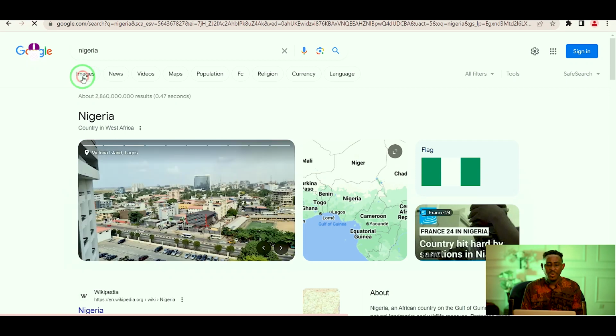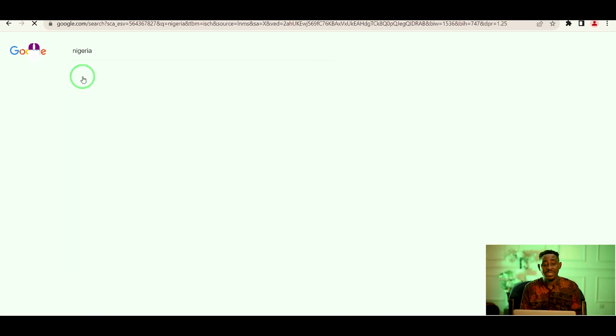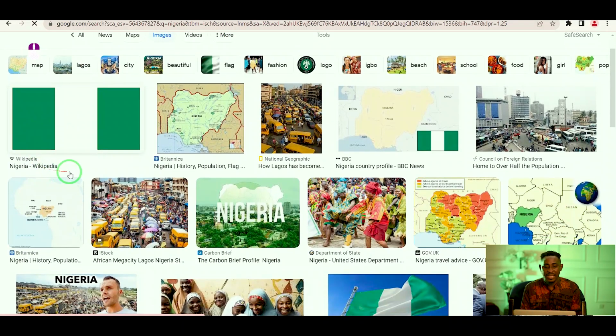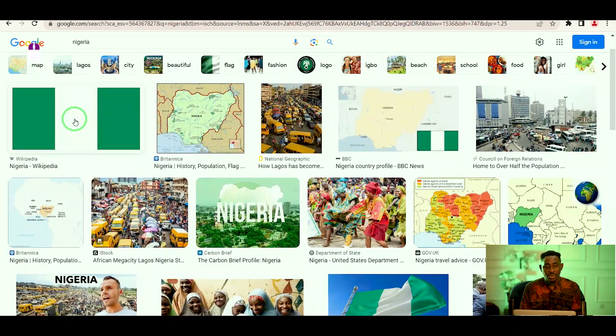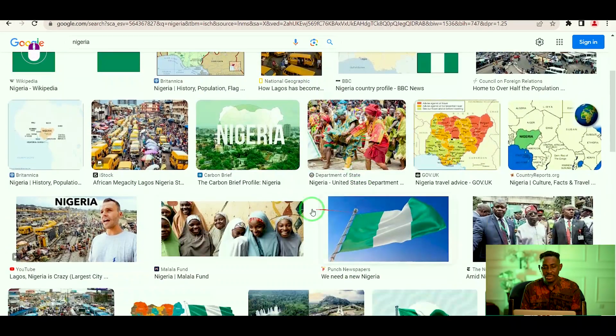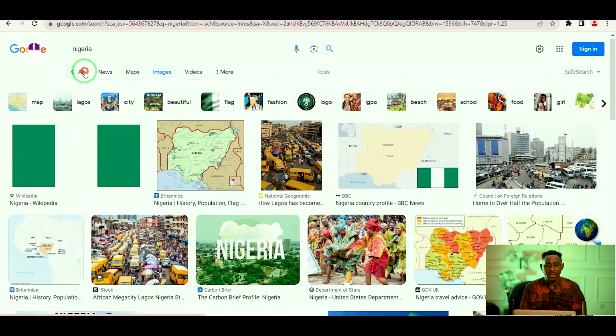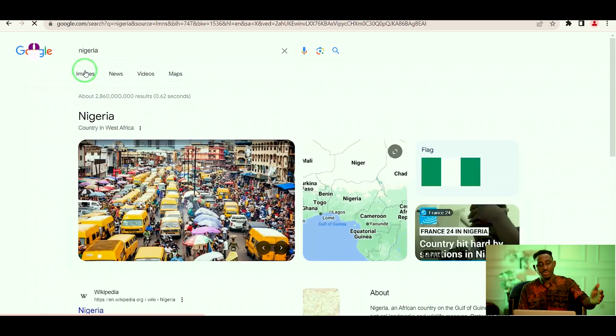Now, if I want to focus on images, I could just click images and it shows me different images. You can see the transport system in Nigeria. You can see the Nigerian colors. You can see the Nigerian map. You can see the road network. You can see the people. You can see Nigeria's culture. You can see different things. Now, I can click all. This will take me back to my home page.